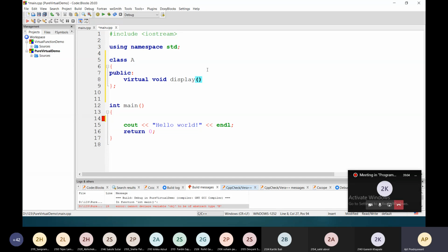Now to make it a pure virtual function, add equal to 0. So this will make it a pure virtual function.